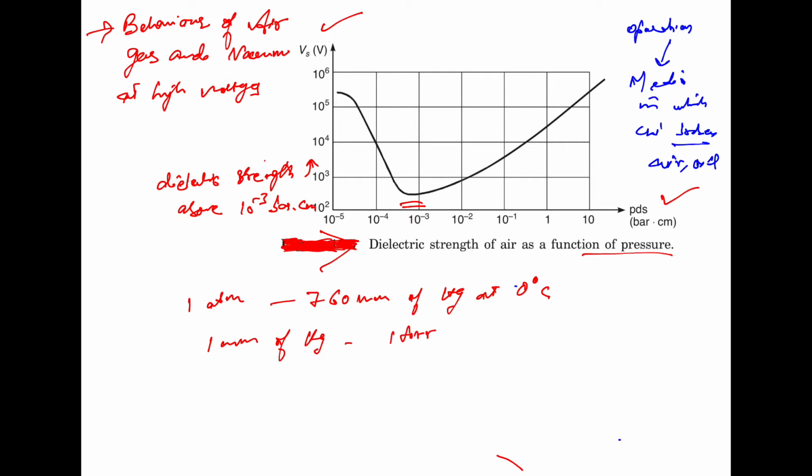Vacuum pressures are classified according to that. If the pressure is between 10 raised to the power minus 3 torr and 10 raised to the power minus 6 torr, then it is the high vacuum.